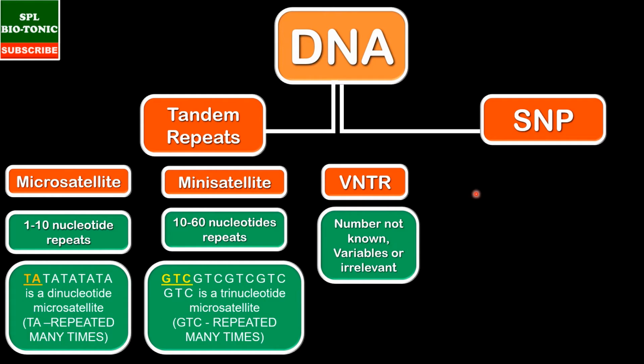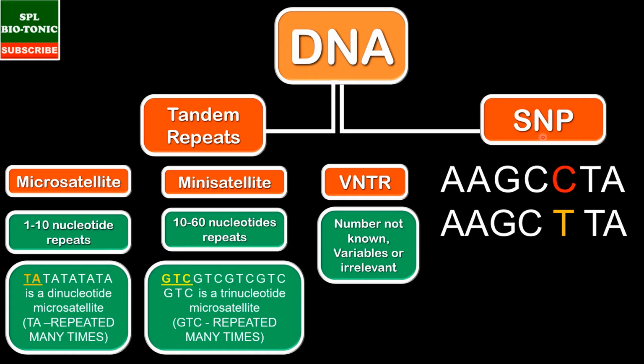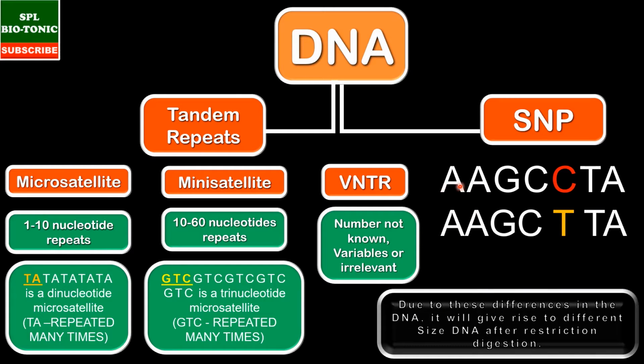Now one more important aspect in DNA fingerprinting is single nucleotide polymorphism. Now look at the DNA sequence of two individuals. This is the DNA of one individual, this is the DNA of a second individual. Apparently both DNA sequences look the same, but they are different from each other with respect to a single nucleotide. So in one DNA it has C, which is replaced by T in the second. As there is a difference in these two sequences with respect to only one nucleotide, it is called single nucleotide polymorphism. So students, tandem repeats and SNP make the basis of DNA fingerprinting.